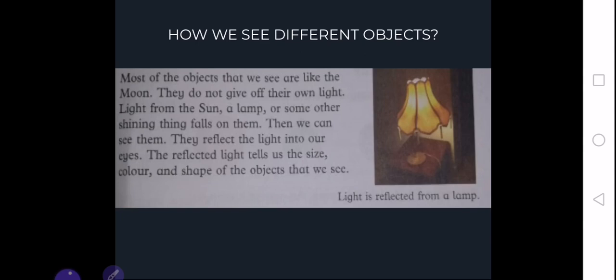When the light rays fall on any object and they reflect back and enter our eyes, we are able to see those objects. We are able to identify the size, color and shape of those objects. Just in your book it is written, most of the objects that we see are like the moon. They do not give off their own light. Light from the sun, a lamp or some other shining thing falls on them. Then we can see them. They reflect the light into our eyes. The reflected light tells us the size, color and shape of the objects that we see.